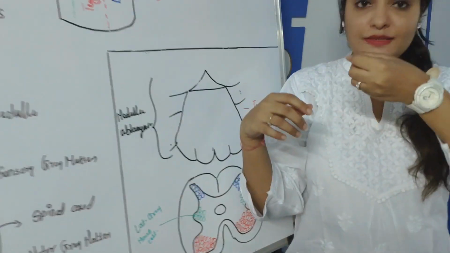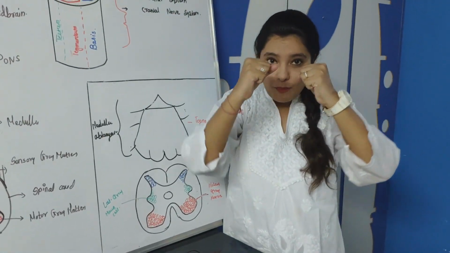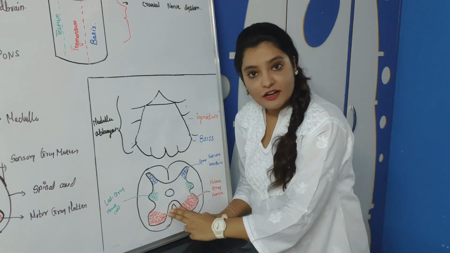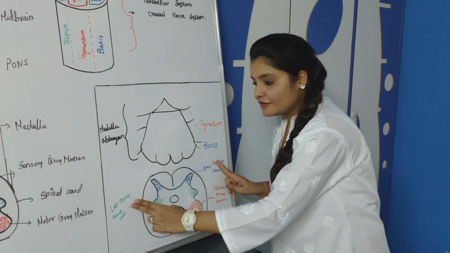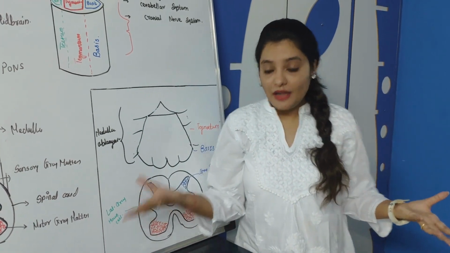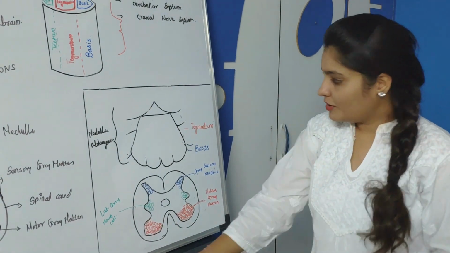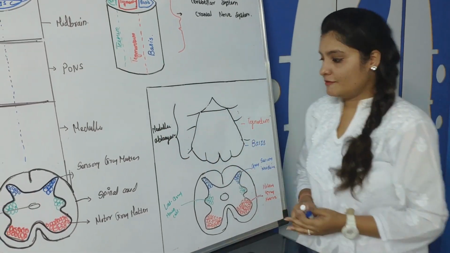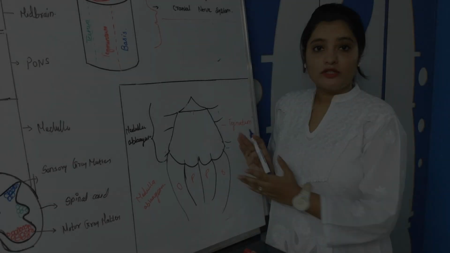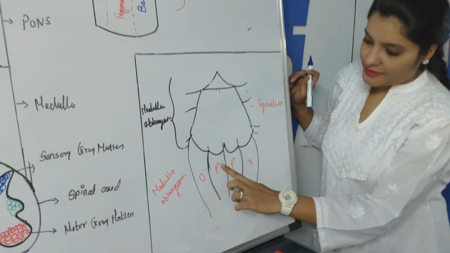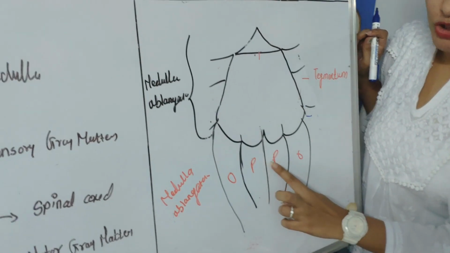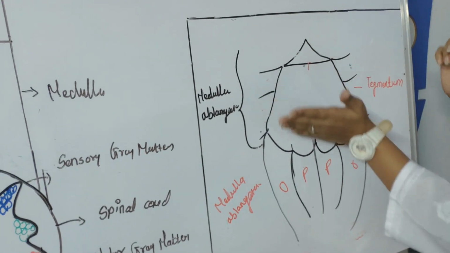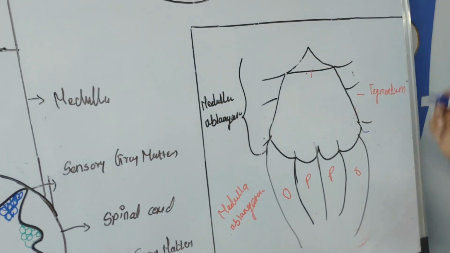Again, suppose this is the spinal canal. When I open it like this, the motor neurons will come together and the posterior neurons will go to the outer side of the midbrain, pons or medulla oblongata. That is why, suppose this is the cross section of the medulla oblongata. This is the representation of the medulla oblongata. This is the pyramidal part, which is situated most medially, and these are the olivary parts of the medulla oblongata. This is the anterior portion and this is the posterior part of the medulla oblongata.